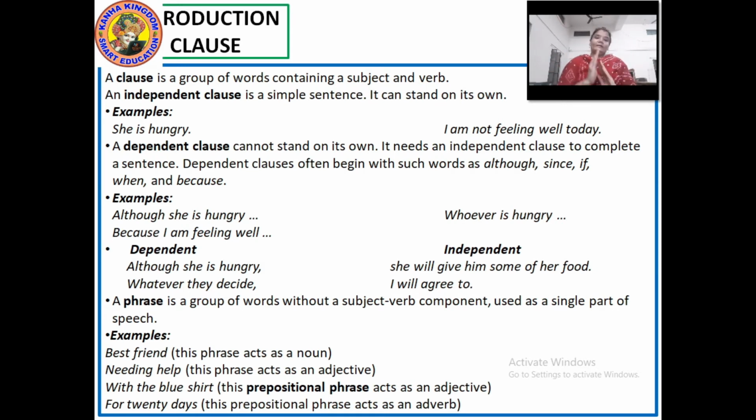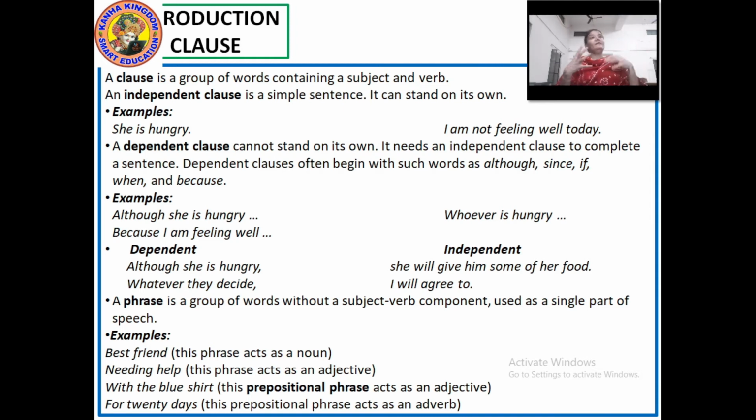Now talking about the dependent clause. Dependent clause cannot stand on its own. It needs an independent clause to complete a sentence. If a dependent clause wants to complete itself in a full, meaningful sentence, it has to depend on, or it needs, an independent clause to complete the sentence. Dependent clauses often begin with words like although, since, if, when, like the example I explained before, while she was singing.